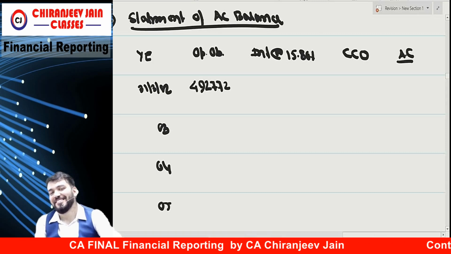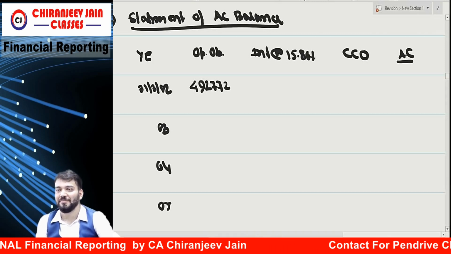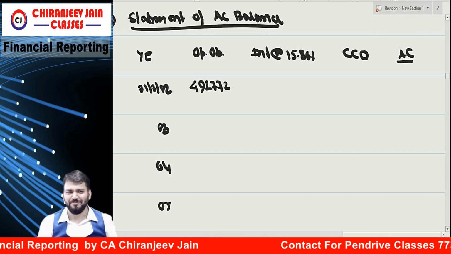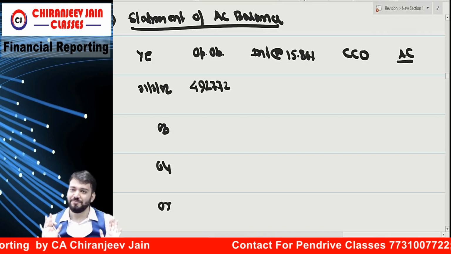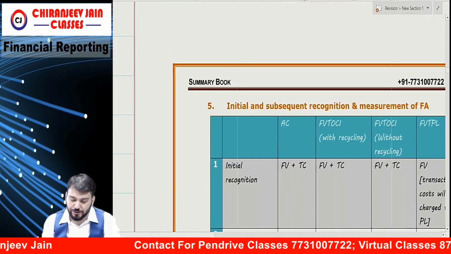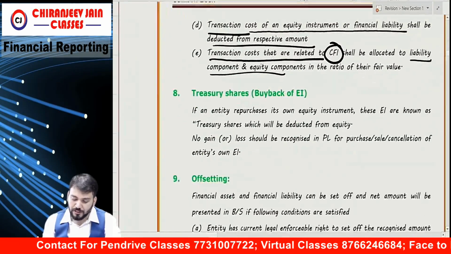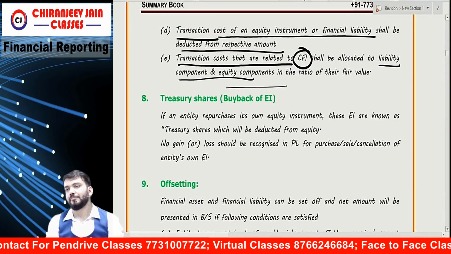Chalo. But you should get 12 out of 12, right? Okay. Understood? Chalo. Done. So this also you have understood.